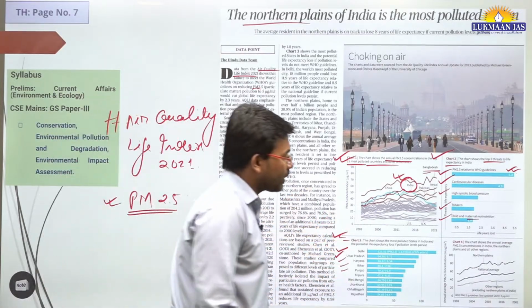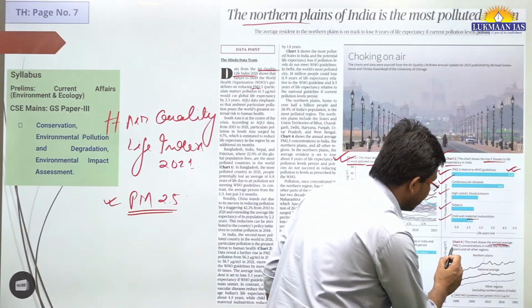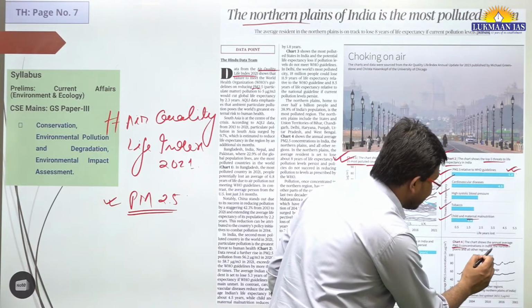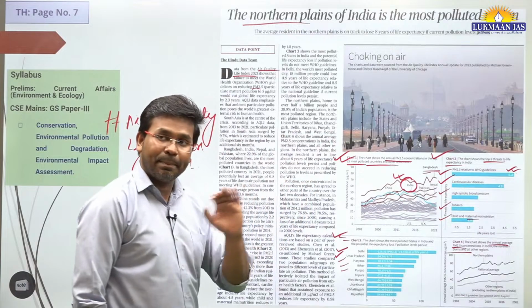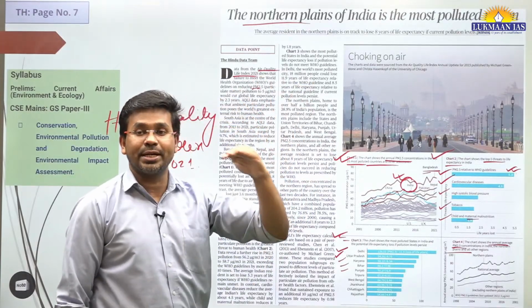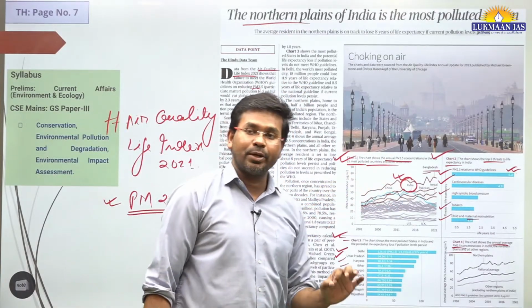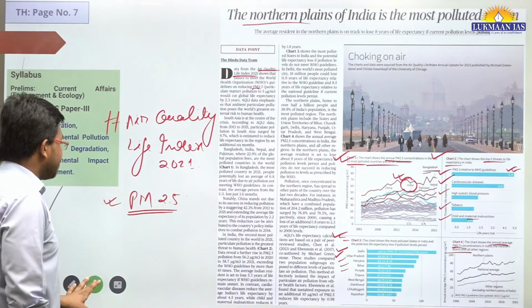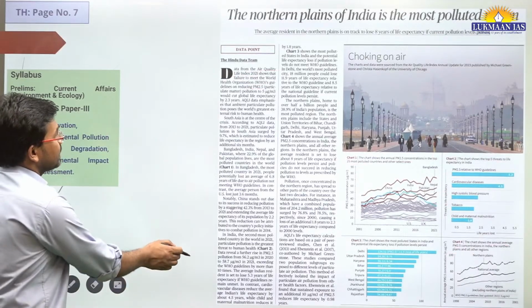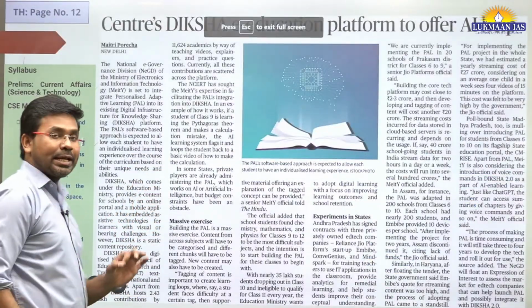Then chart 4 shows the annual average PM 2.5 concentration in India, the northern plains and all other regions. The northern plains in India have the highest concentration of particulate matter 2.5 in the atmosphere. So this is important, you just need to understand this. With this, we came to another topic.